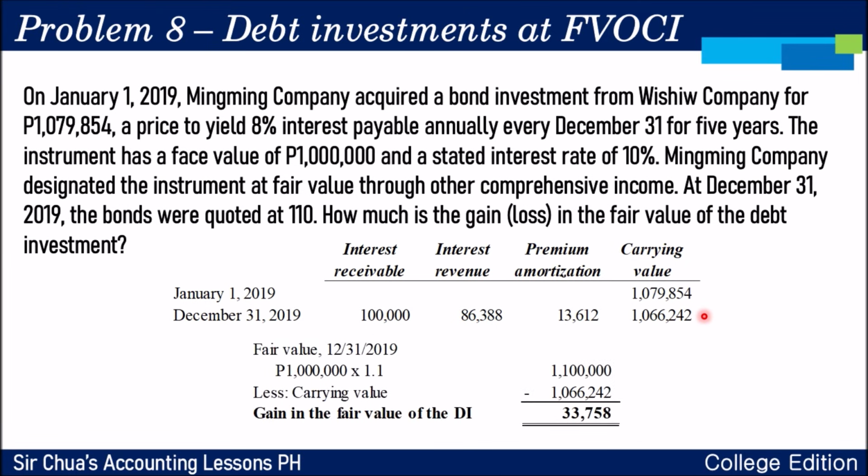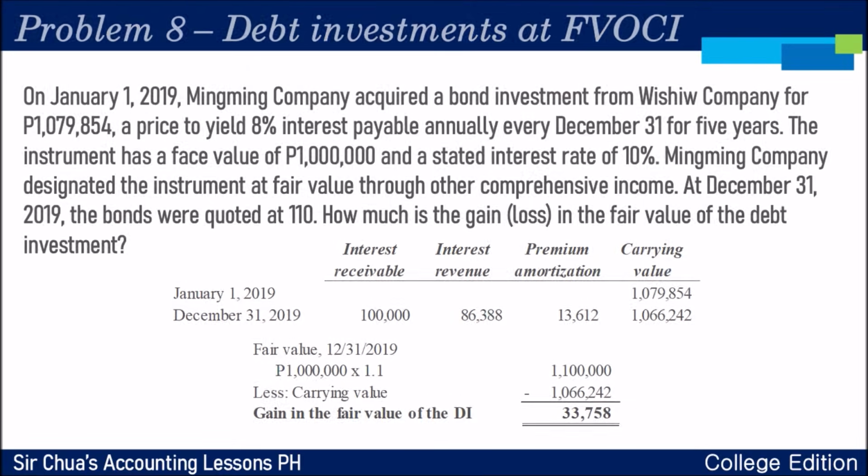1,066,242. Okay? So, if the face value is 1 million, okay, you multiply it by the quote of 1.1. Yan na po yung fair value at the end of the year, 1,100,000. Less the carrying value at the end of 2019, which is 1,066,242. Then the gain in the fair value of the debt investment is 33,758. Okay? So, yun po ang ating lesson.